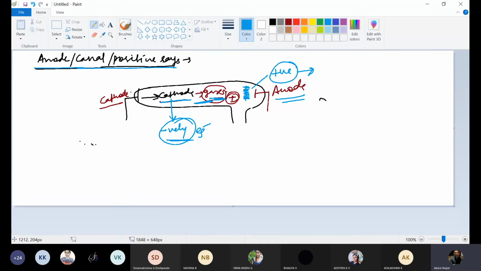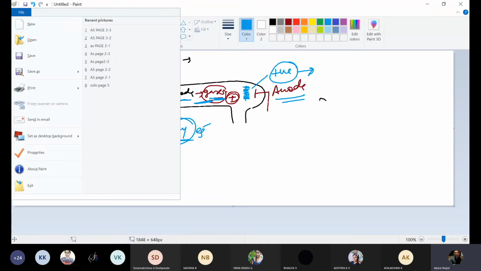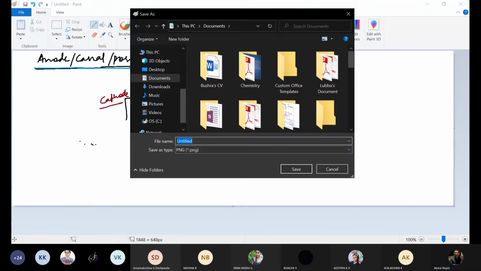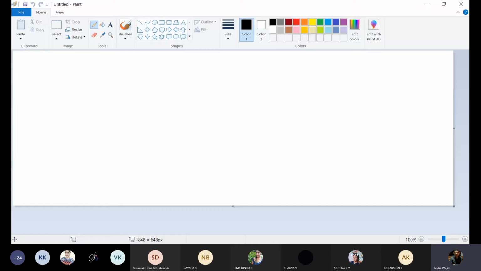Now, after all this, we will be talking about the nature of radiation. The next topic is nature of radiations.